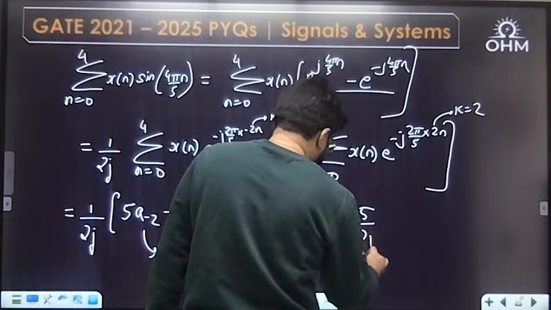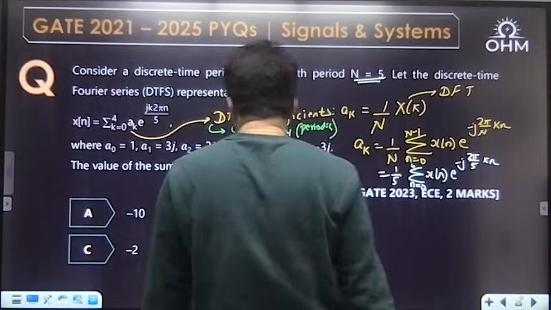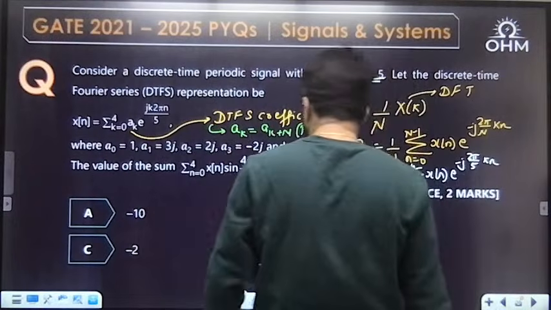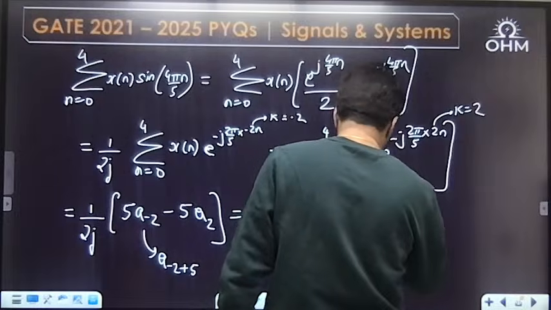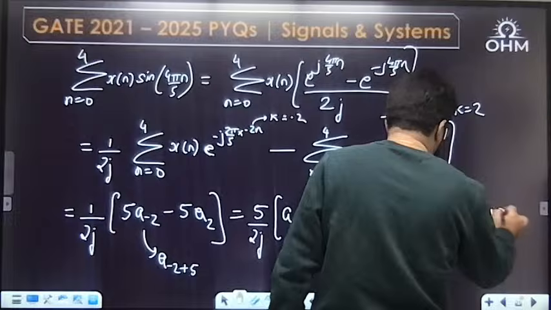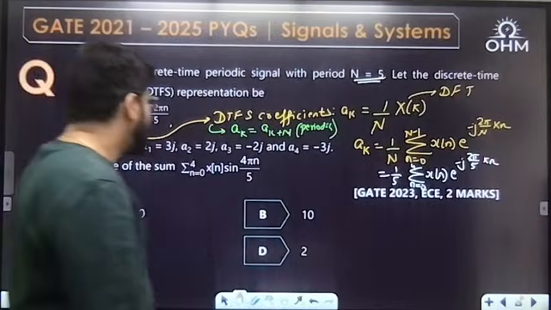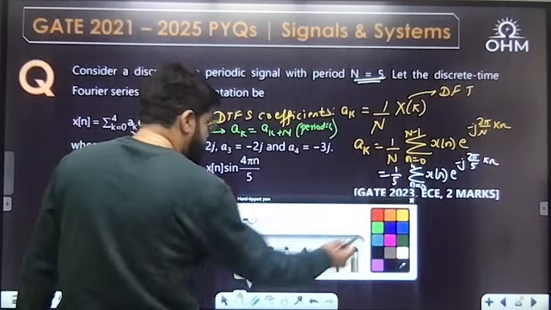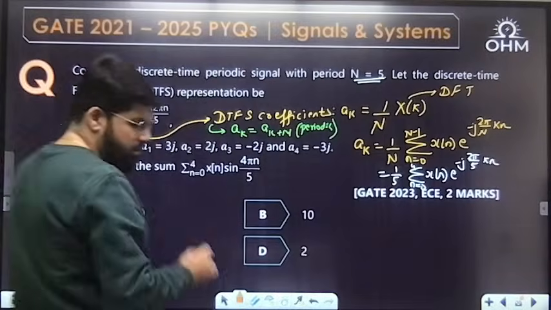Now writing down the answer, 5 by 2j. What is a3? Minus 2j, and a2 is 2j. Placing both the values, minus 2j, minus 2j. The 2j cancel, 5 into minus 2, minus 10. So the answer is A.